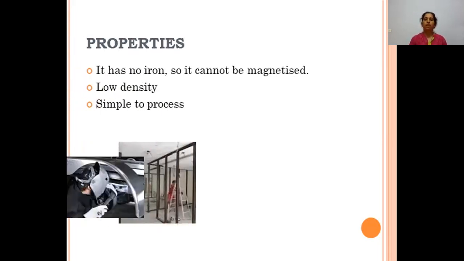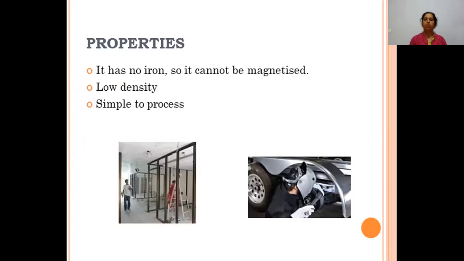Now, the other important properties of aluminum: why aluminum has taken over other materials, why it is most popularly used in the automobile industry, the mechanical industry, as well as the building industry, because of its extraordinary properties.